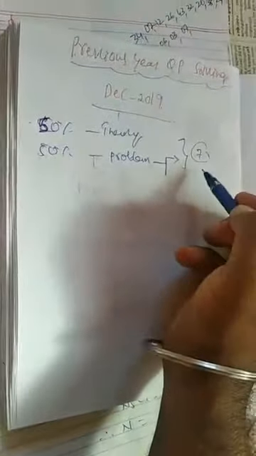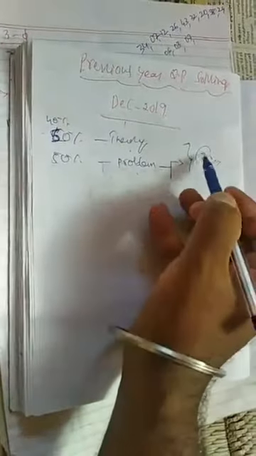This is the scenario of the complete 7 questions in Part B. If I consider only the 5 questions which you need to answer, then 40% of the portion was theory and 60% was problem. So this was theory, so this was problem.